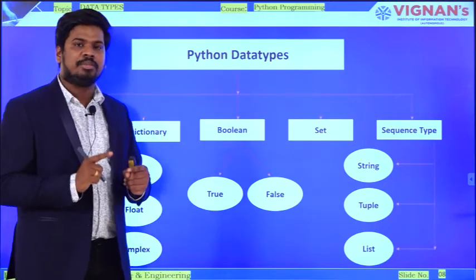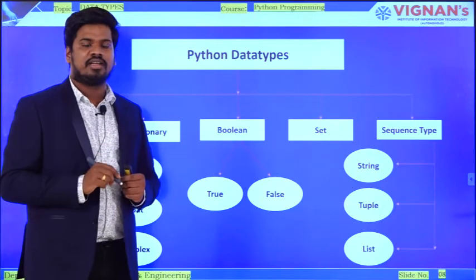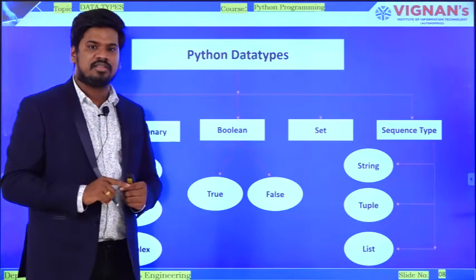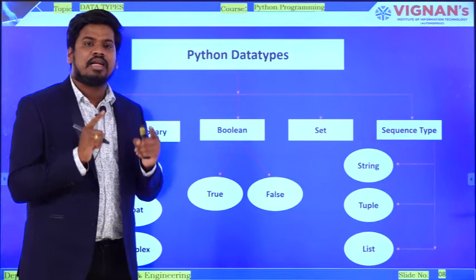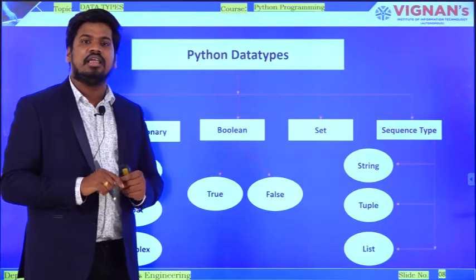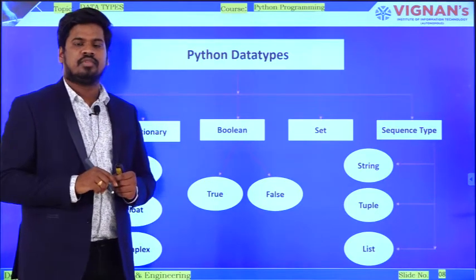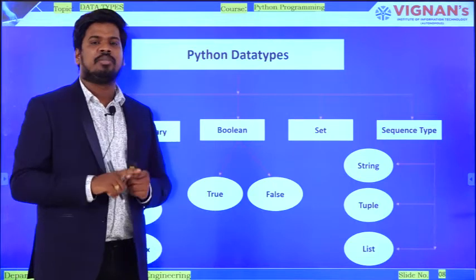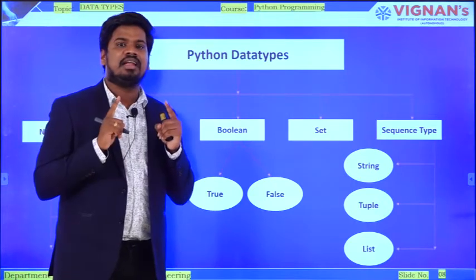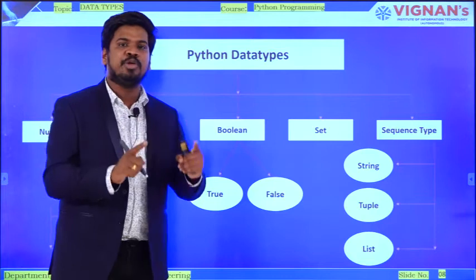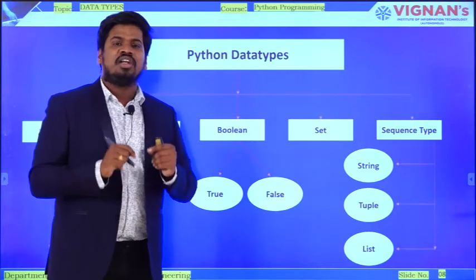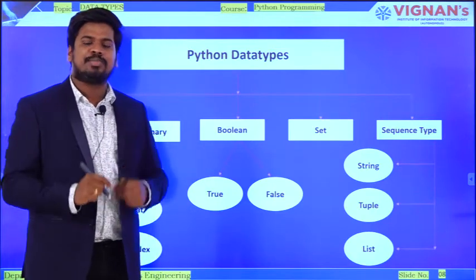But I want you to remember one important point. All the fundamental data types in Python are immutable. Sir, what are the fundamental data types in Python?